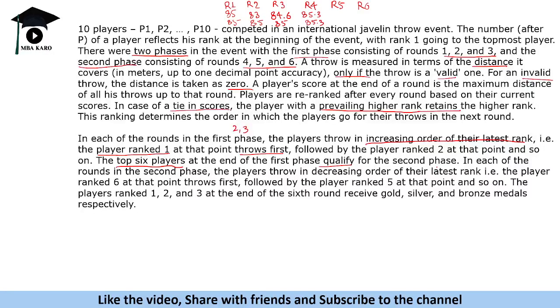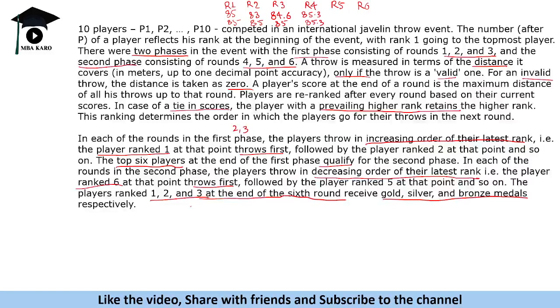In each of the rounds of the second phase, the players throw in decreasing order of their latest rank. So in the second phase, they throw in the reverse manner. Player rank 6 throws first, followed by player rank 5, then player rank 4, and so on. The players ranked 1 to 3 at the end of the sixth round receive gold, silver, and bronze medals.